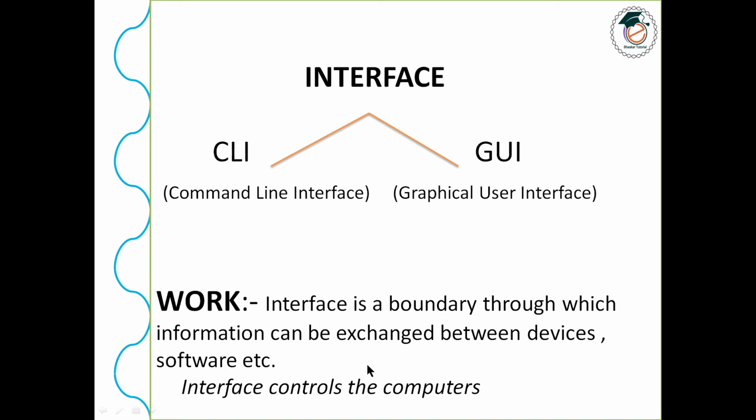interface controls the system. Now you see, just an example, a mouse, a keyboard and different parts of the computer, or a light pen, or many more parts. So this mouse is connected to this system. So who is controlling? There must be something to control the mouse or the keyboard or any other external device. So this interface helps to control the entire computer.